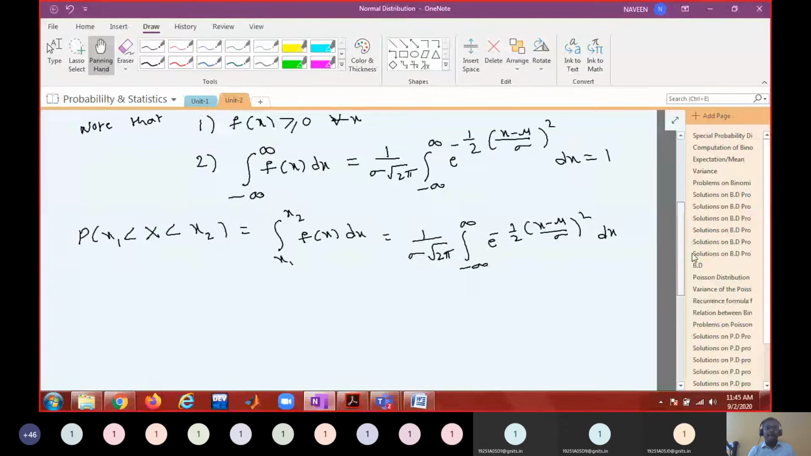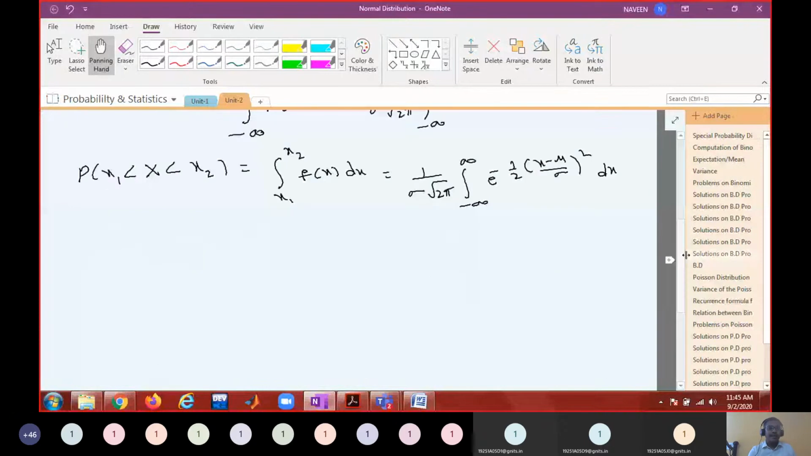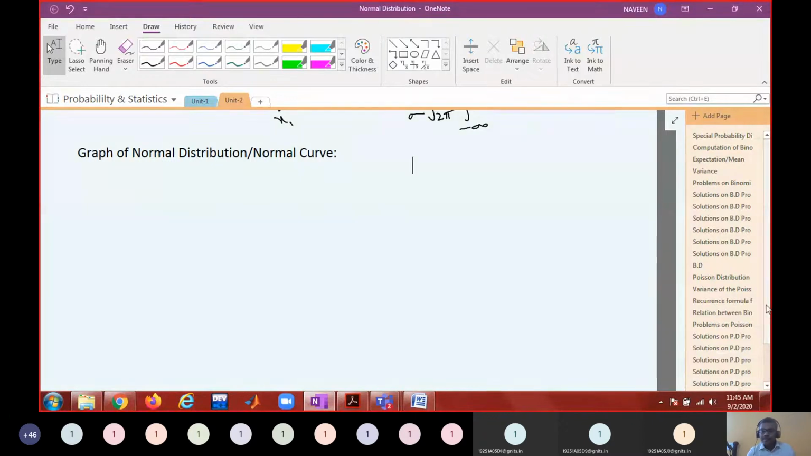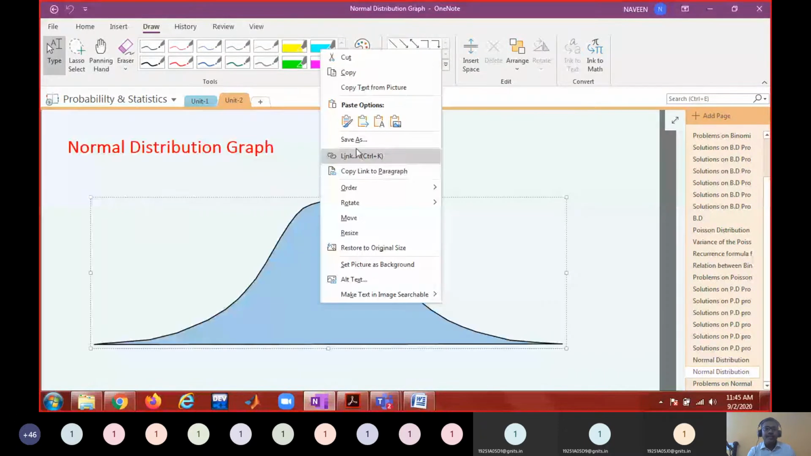So how does that curve look? We would like to see that. The graph of the normal distribution, we call it the normal curve. The graph of this normal distribution, we call it the normal curve. How does this graph look? It will look like this.